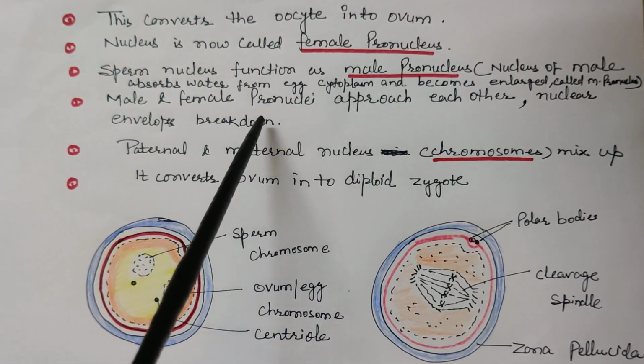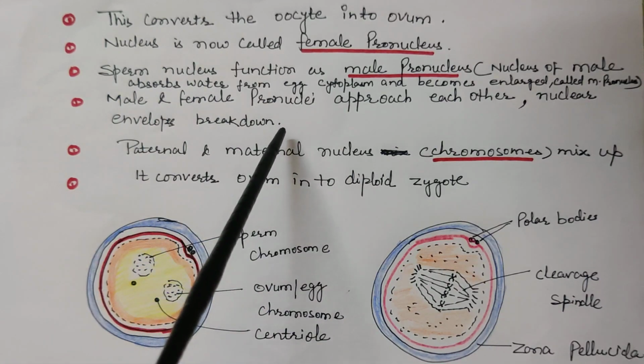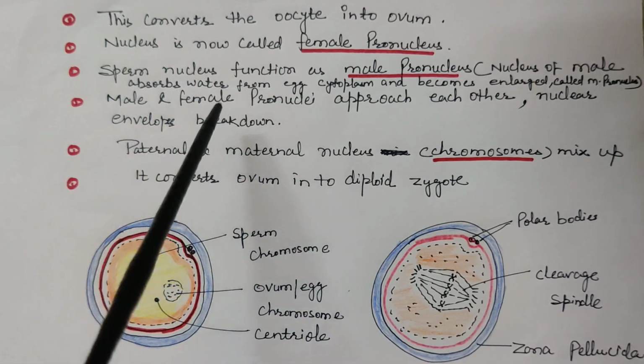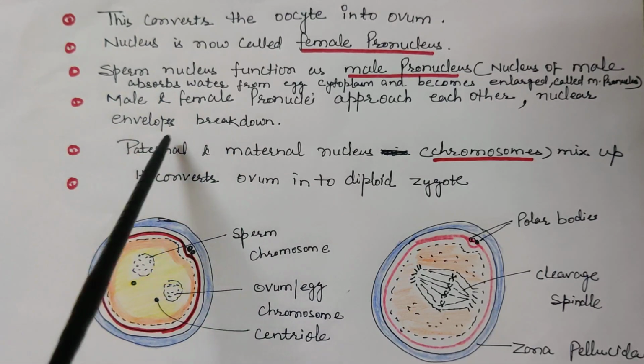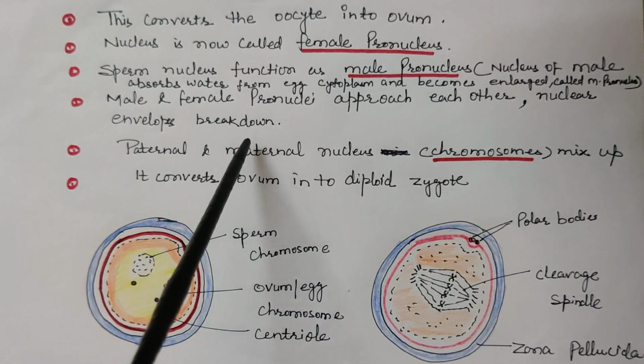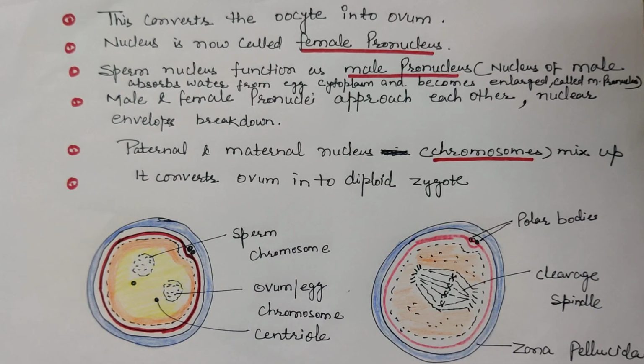So the male and female pronuclei approach each other. Their nuclear envelopes break down. When their nuclear envelopes break down, what happens? Maternal and paternal chromosomes mix up, and it converts the ovum into a diploid zygote.